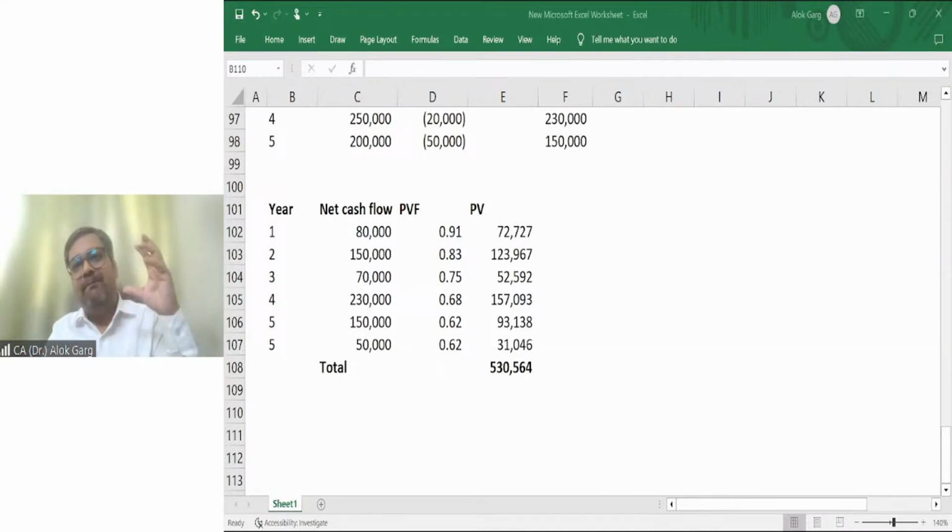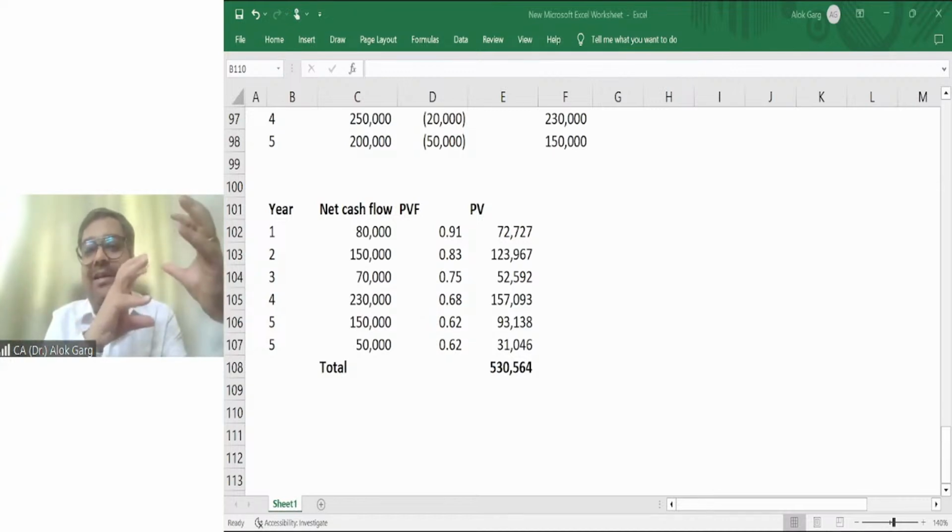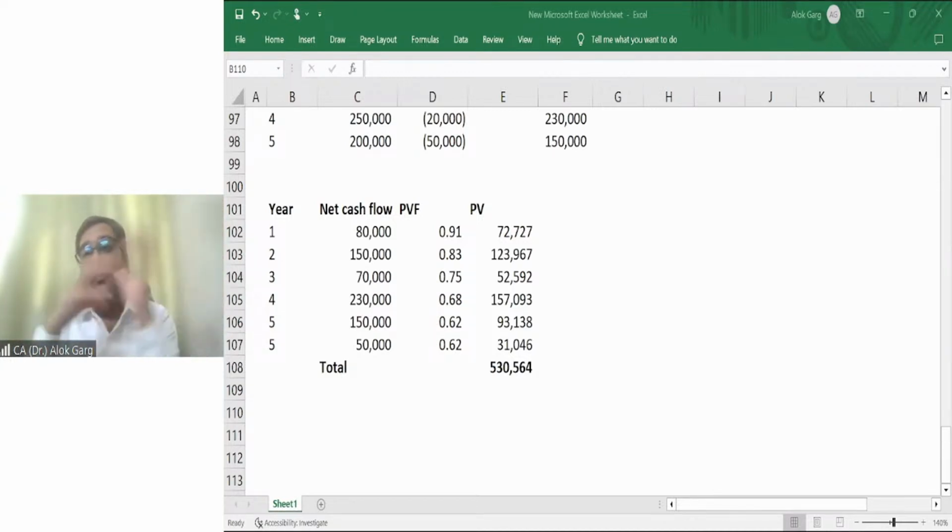So first of all, you need to compute the cash flows in the foreign currency. Then you need to calculate the discount rate in the foreign currency only, which is applicable to that territory, that country, that currency. Then compute value in use in the foreign currency. Now you need to convert this value in use from foreign currency to Indian currency using the spot rate. Using the spot rate. Is that clear, friends?